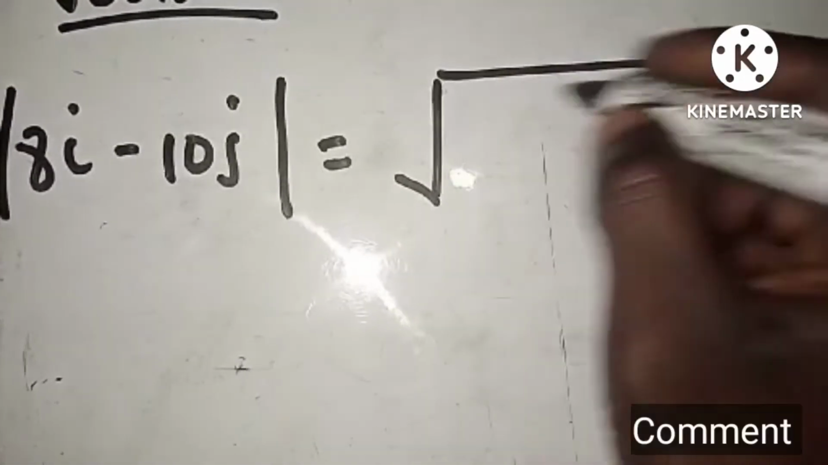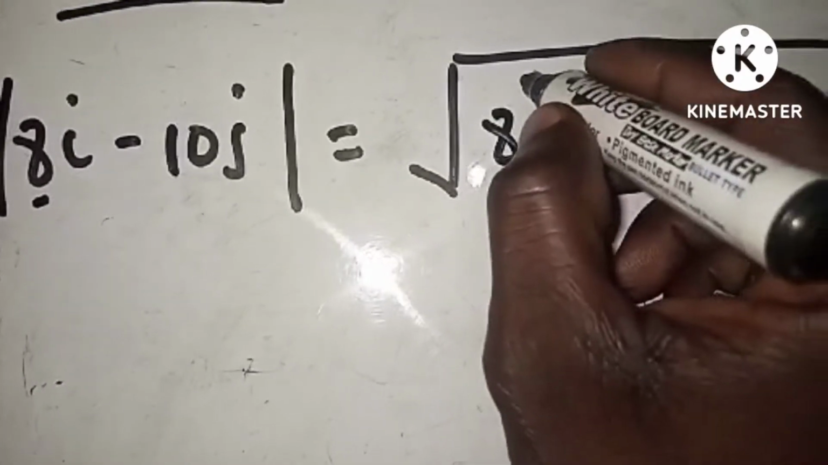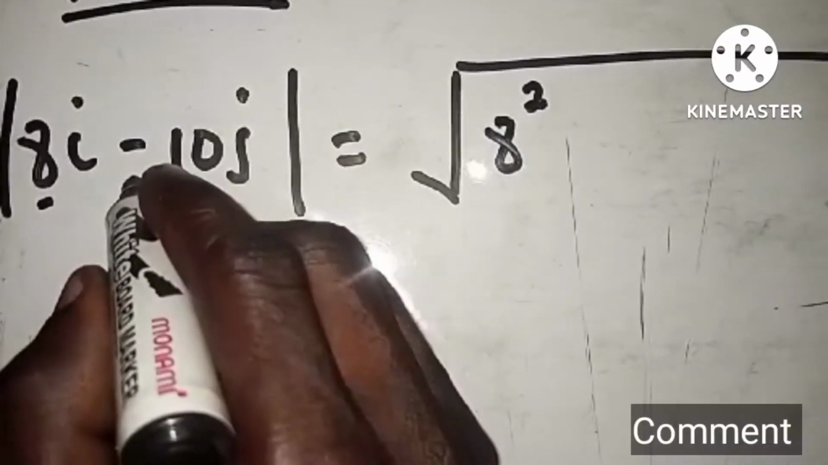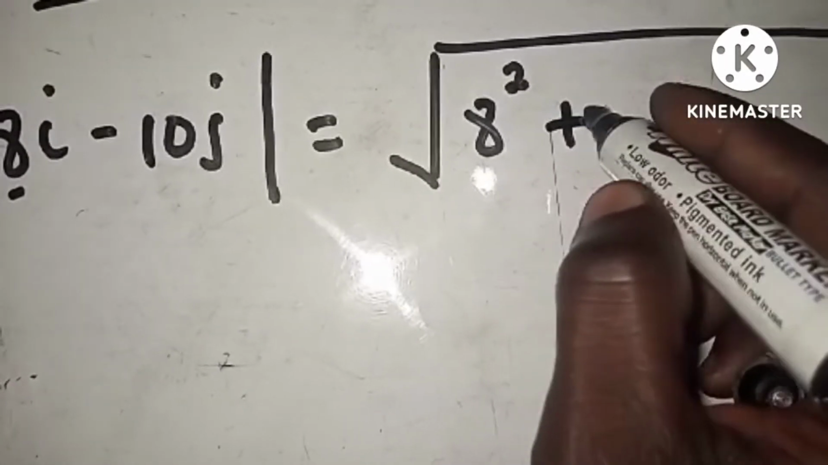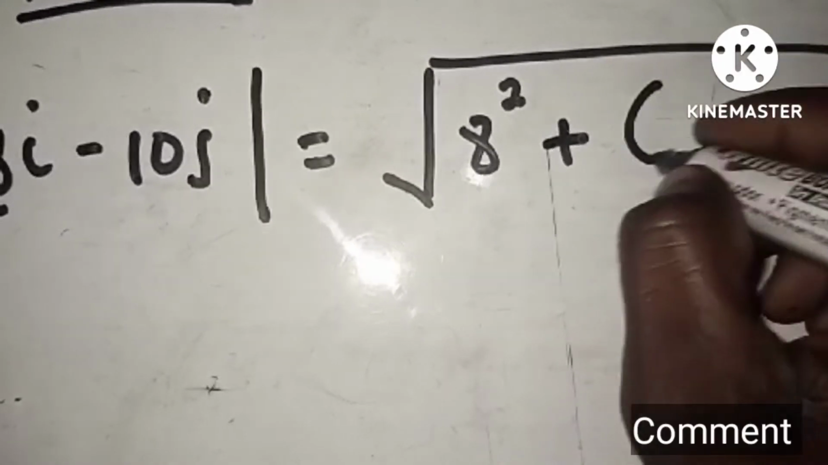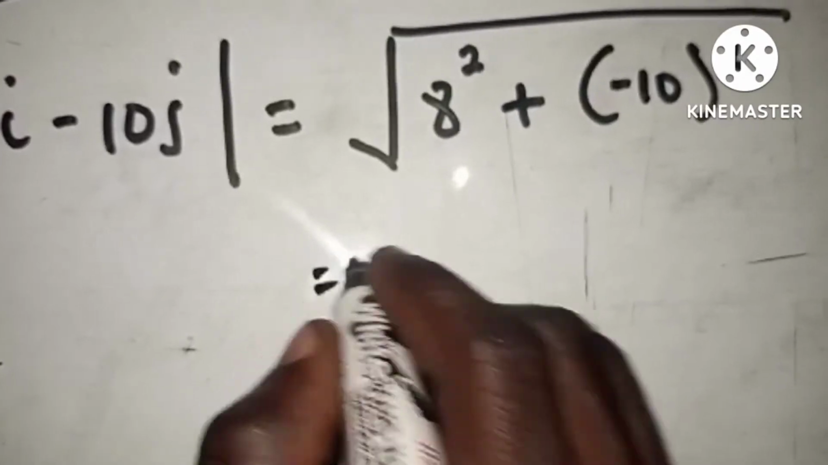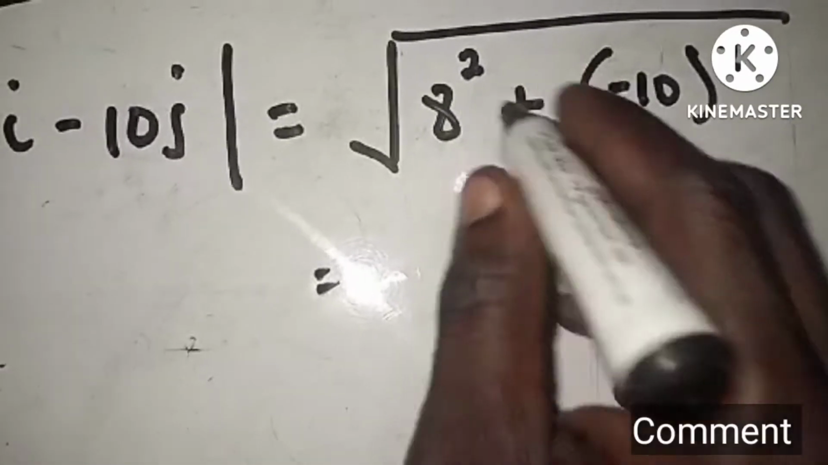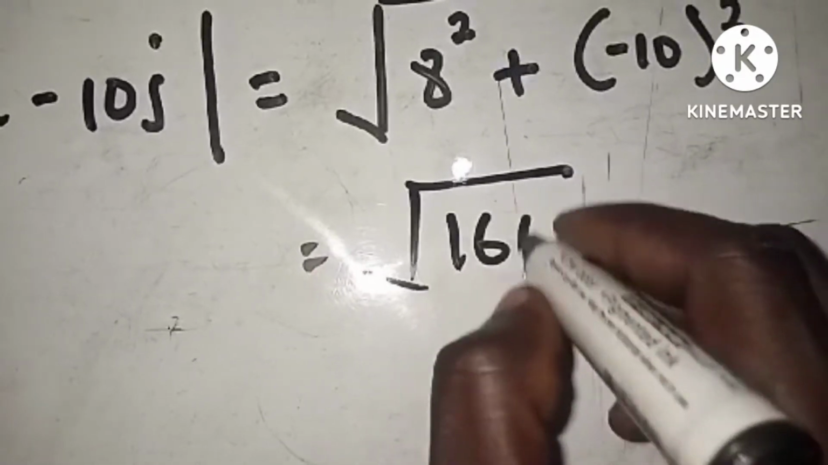So this is the length definition. So you are going to square the first guy, which is the 8. So 8 squared, and then plus, that is the definition, this plus the second guy. So the second guy is a negative 10, right? So into bracket negative 10 and then square, right? So if you square this, that should be square root of that and the square. You are going to have a square root of 164, right?